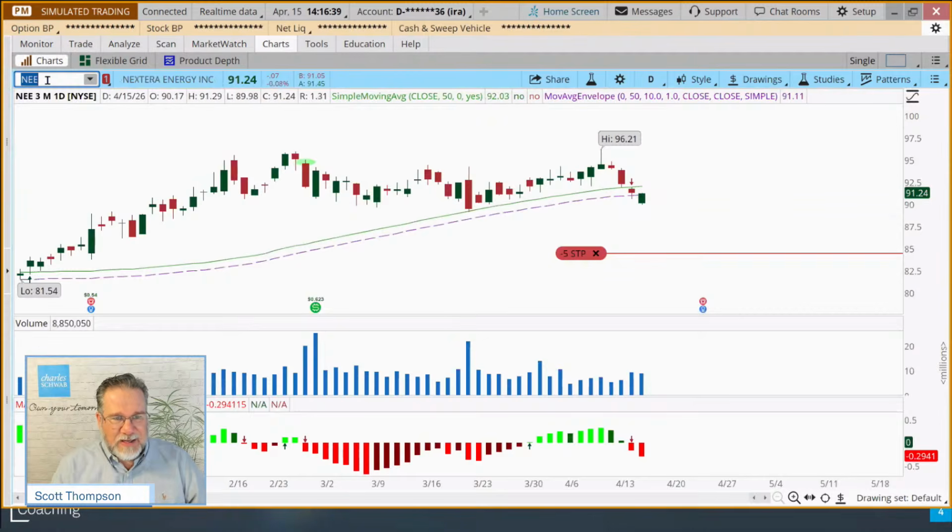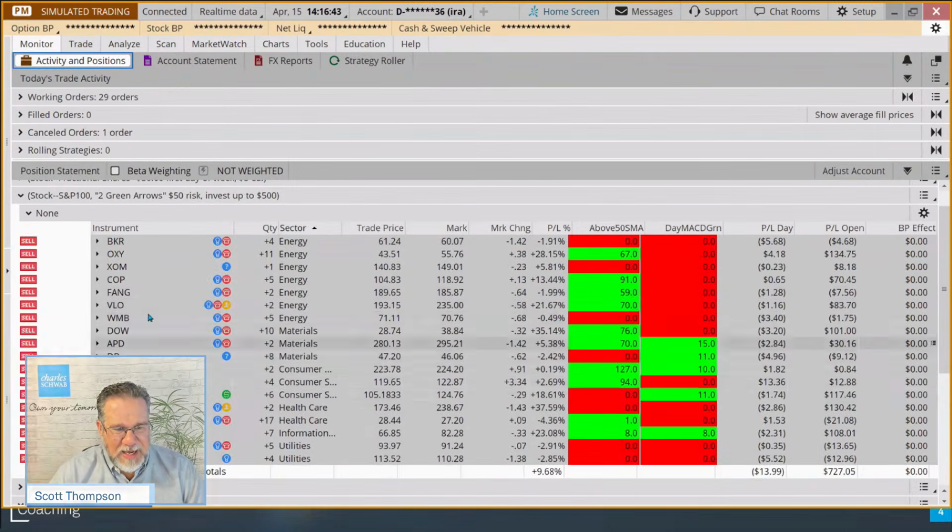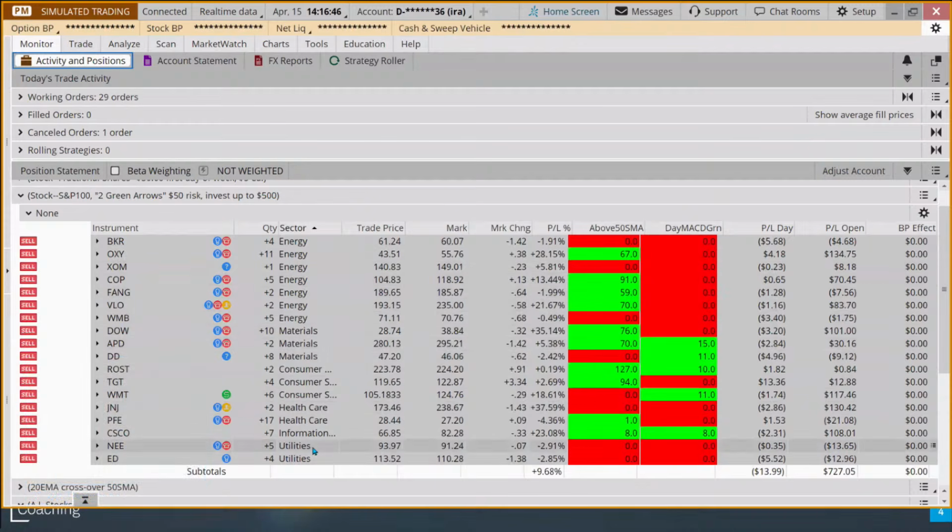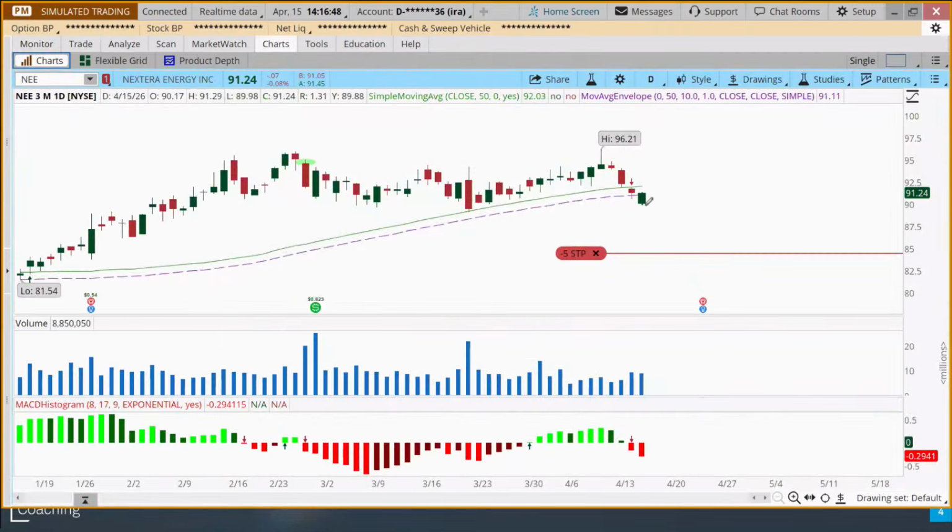Let's take a look at NEE. This is another energy one. NEE is actually more utilities. And NEE, very similar. We got a red arrow yesterday, another red arrow on the MACD. So those red arrows lined up exactly. This stock's been trading very sideways. We actually bought this one about a month ago. And so we're just going through the mechanics. That's our goal today, is just to go through these mechanics of monitoring and managing our open positions and just getting that routine down.